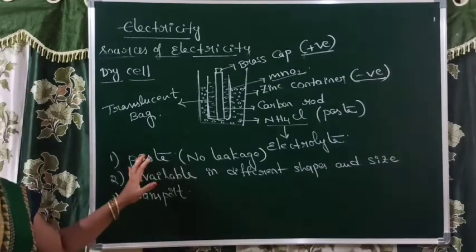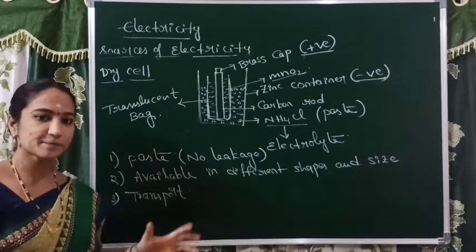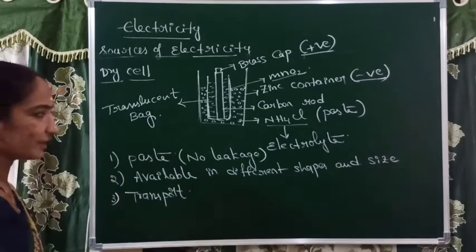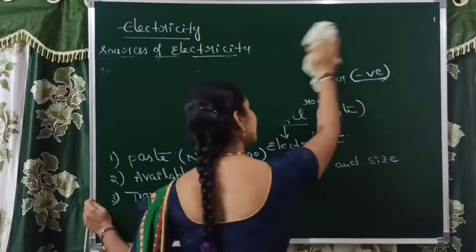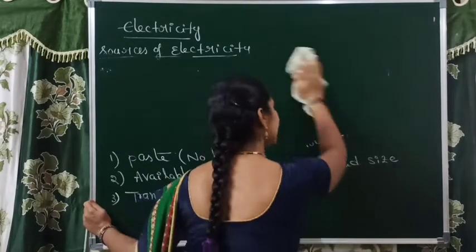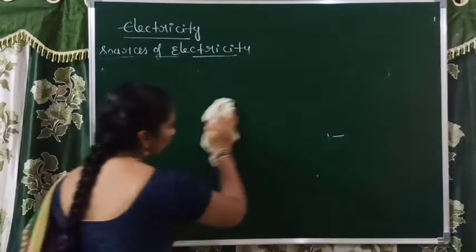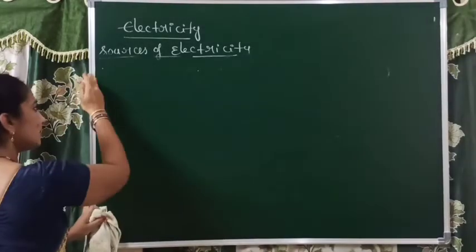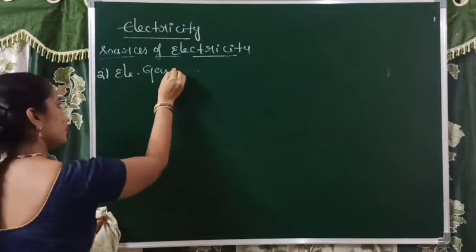Right? So this is about the first source of electricity, the cell, and the types of cells, primary and secondary. The next source from which we can obtain electricity after the cell is the electric generator.